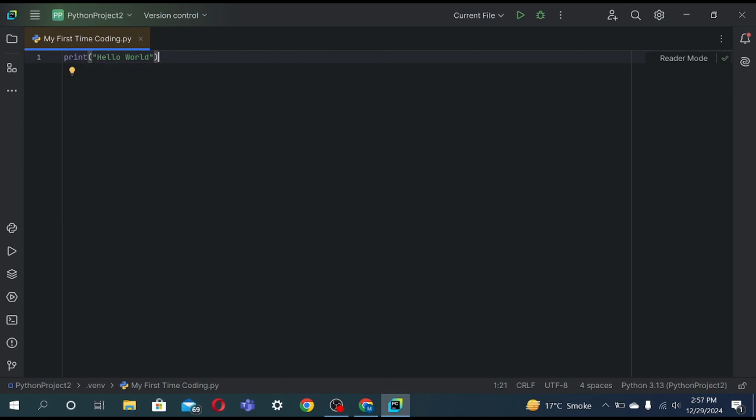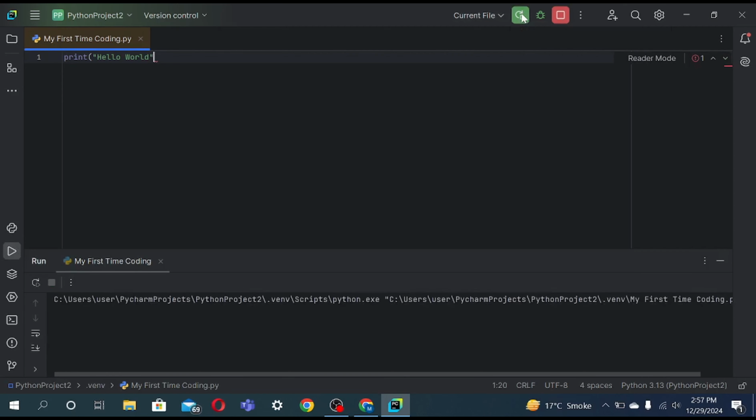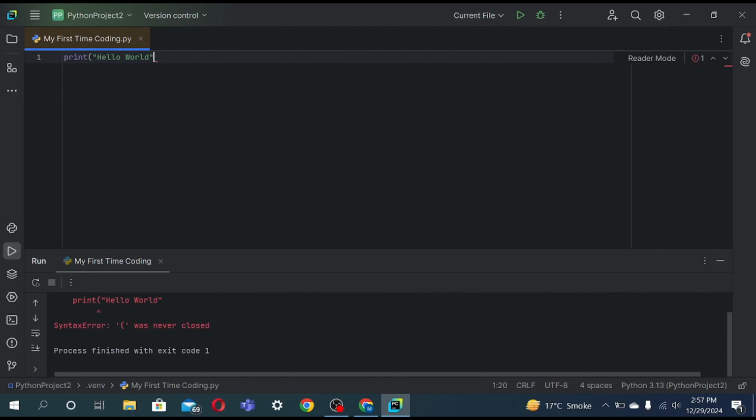If you just forget the parentheses, now watch, it will give you a syntax error. Syntax is just like punctuation. Like in English, when we write a sentence, we have to put a full stop, and when we start a sentence, we have to use a capital letter. So it's just a synonym for the word punctuation.